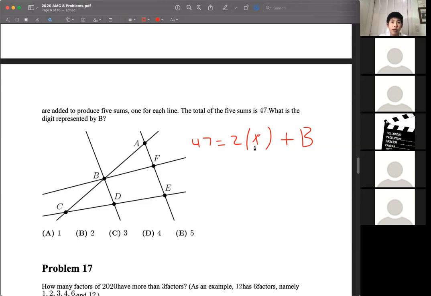And so this x here represents the sum of all the letters, and since the letters are 1 through 6, that's just 1 plus 2 plus 3 plus 4 plus 5 plus 6, which is 21. And 2 times 21 is 42, so the digit we're looking for, B, is then 5.